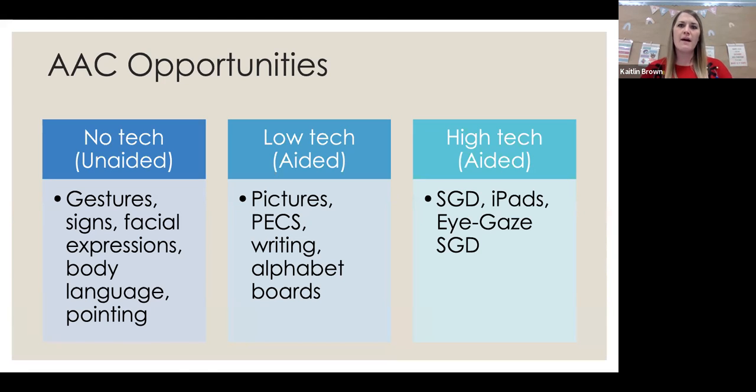For example, if you have a student who really struggles even with identifying the difference between a toothbrush and a fork, and you show them these two things and ask, which one do we use to eat? And they can't show you, then again, you're going to have to scaffold down, because they're not going to be able to go to a speech generating device and tell you that they need a fork, because they don't have that understanding that we use a fork to eat.